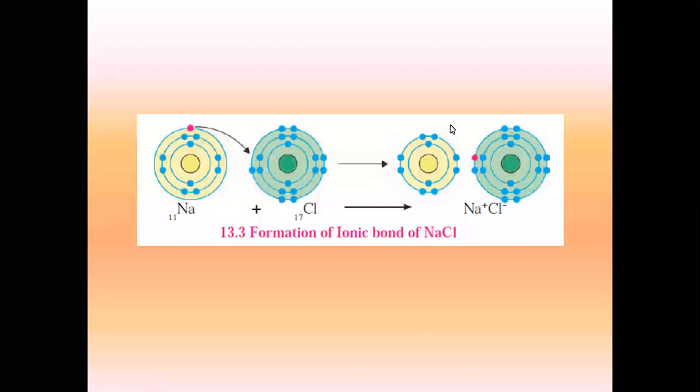Electrovalent bond. Very good. Ionic bond is also called electrovalent bond. So we studied the example of sodium chloride. If you remember, this was the question answer I had taught you. Sodium atom donates one electron. Chlorine accepts one electron. Sodium and chlorine get converted into cations and anions respectively, and there's a bond formed between them which is called an ionic bond.